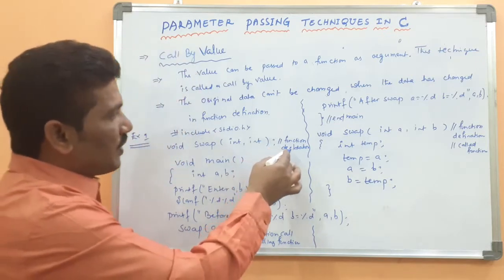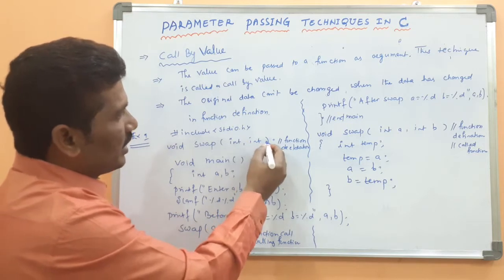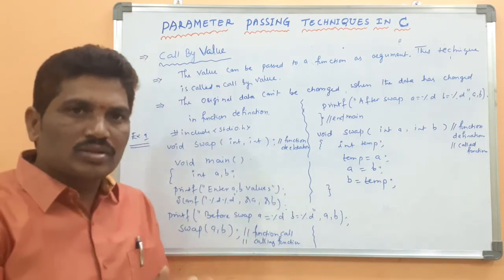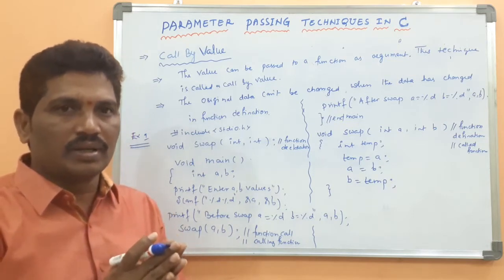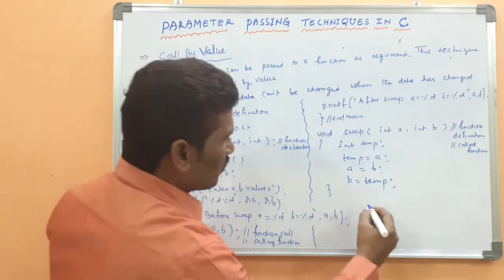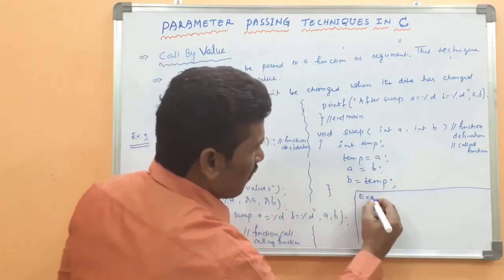This is called the function declaration. At that time the parameter names are not required. If you want to write int a, int b, you can write it; there is no problem. You know that the execution of the program starts from main. Here two variables have been declared.